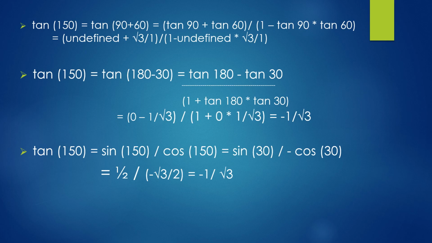Okay, let's look at another way. Let's look at tan A minus B. So 150 can be written as 180 minus 30. What do we see here now? Okay, we don't have undefined values, which is good. We start with tan 180, which is 0, minus tan 30, and in the denominator 1 plus tan 180 tan 30. After solving this, we come to the value minus 1 by root 3. In the next slide, we'll look at the graph and see how simple it is without doing any of these steps.